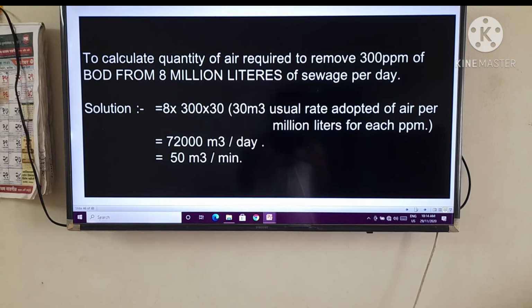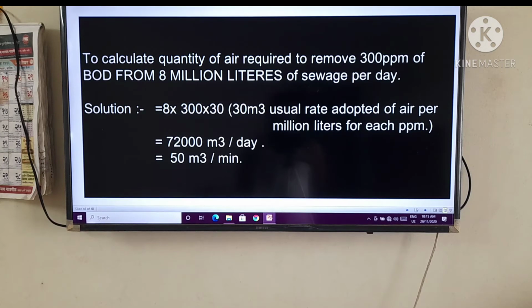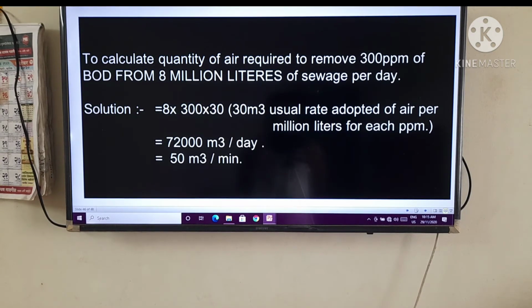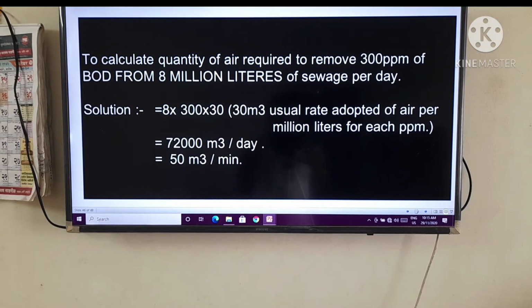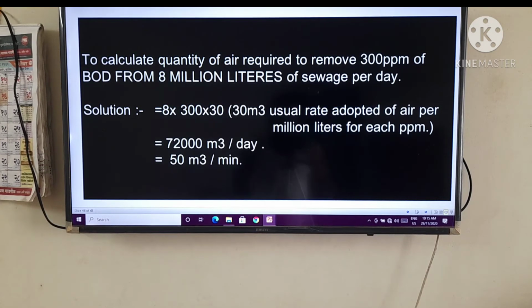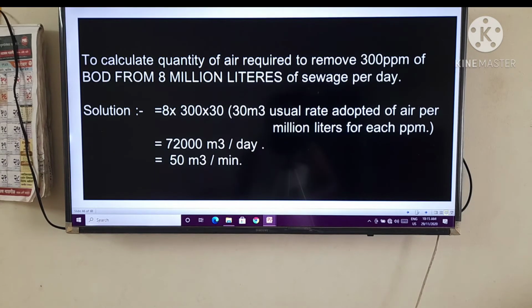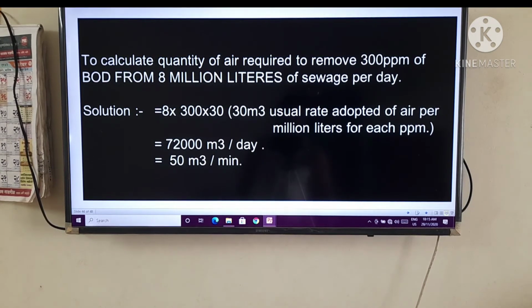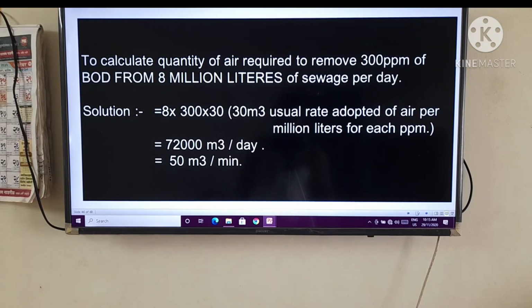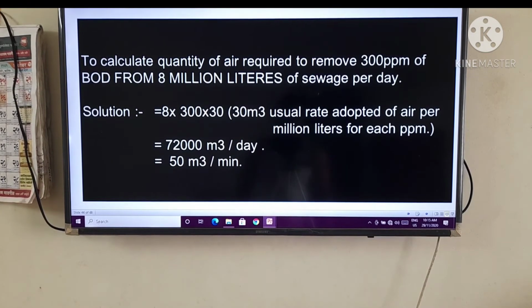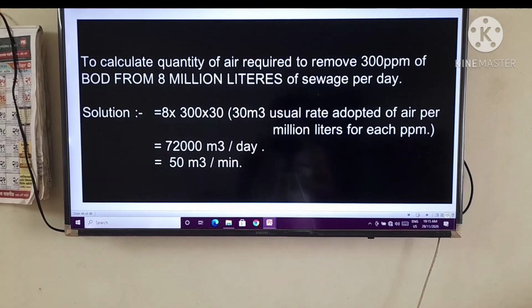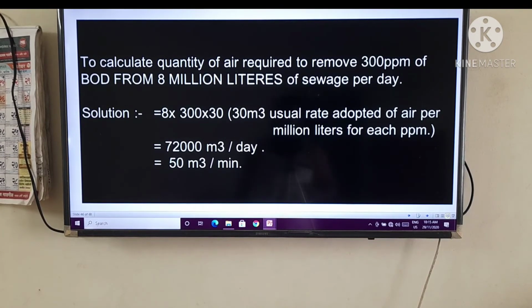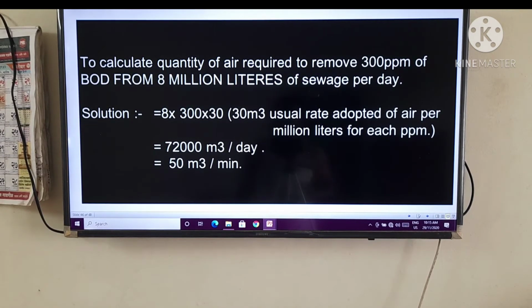So 8 multiplied by 300 multiplied by 30, the answer will be 72,000 meter cube per day, which is equal to 50 meter cube per minute. That means you require 50 meter cube per minute for 300 ppm of BOD and 8 million liters of sewage per day. You require 50 meter cube per minute of air, right? Quantity of air.